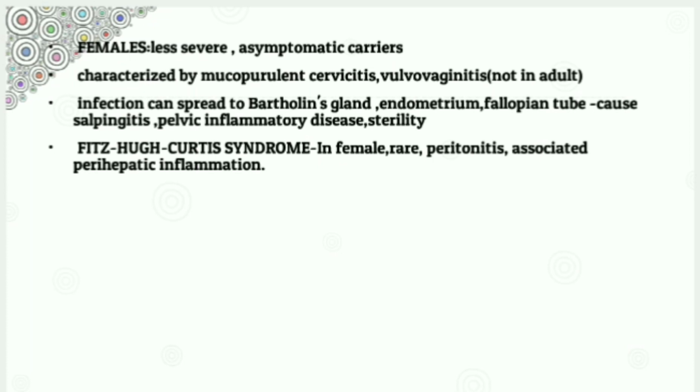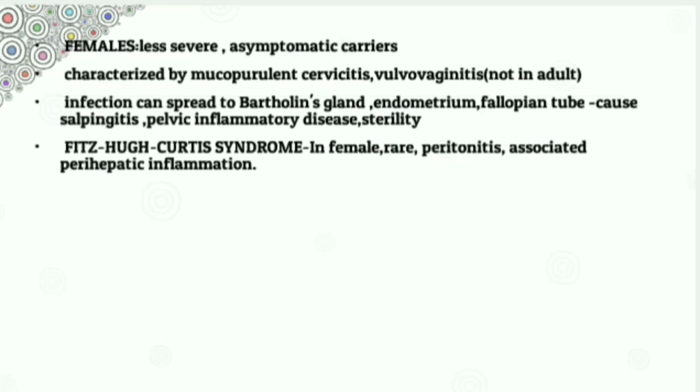However, gonococcal vaginitis can occur in prepubertal girls and postmenopausal women, where the vagina is lined by thin mucosa with higher pH. In females, the infection can spread to Bartholin's gland, endometrium, and fallopian tube, which cause salpingitis, pelvic inflammatory disease, and finally, it may lead to sterility.